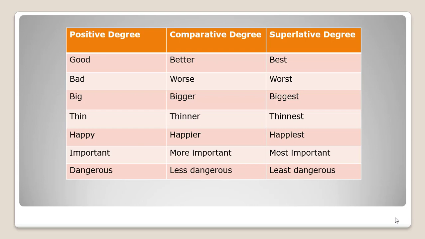For example, we have important. Here we have 3 syllables: important. That's why we are using more important and most important. If we are having 2 syllables, then we use er or est. For example, happy, happier, happiest.